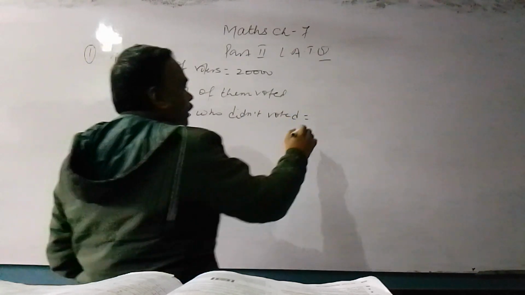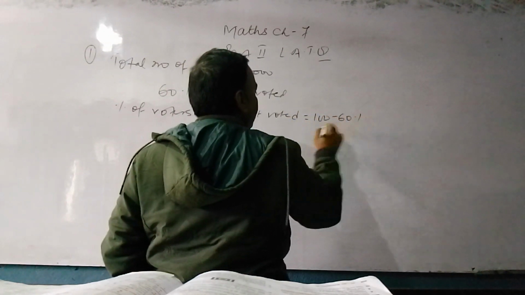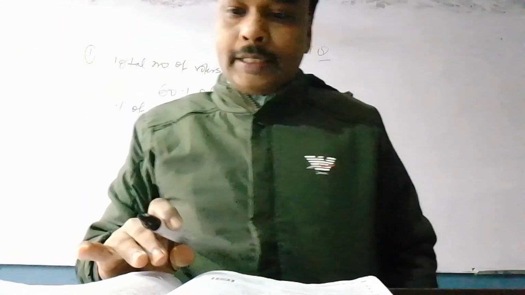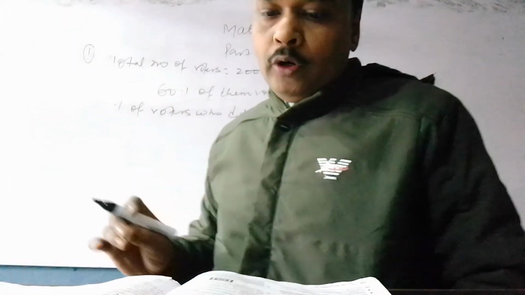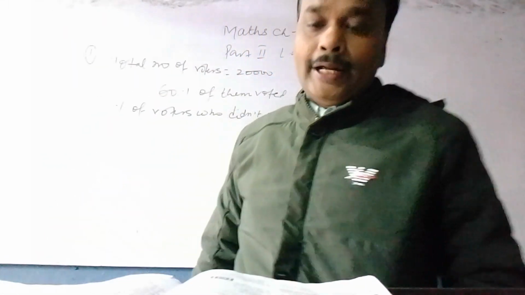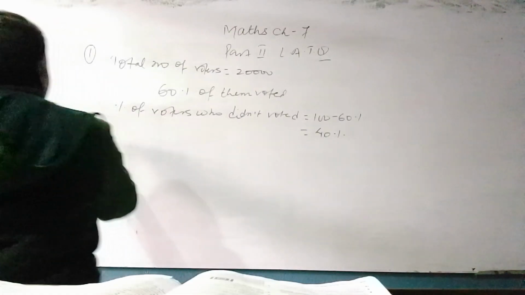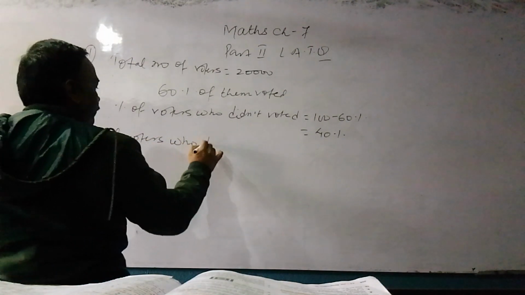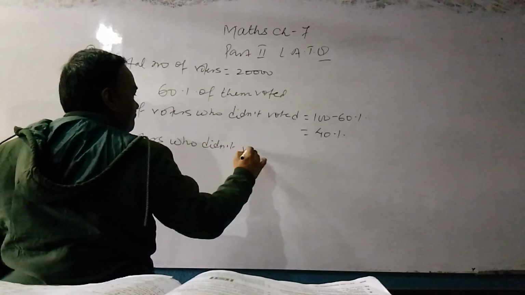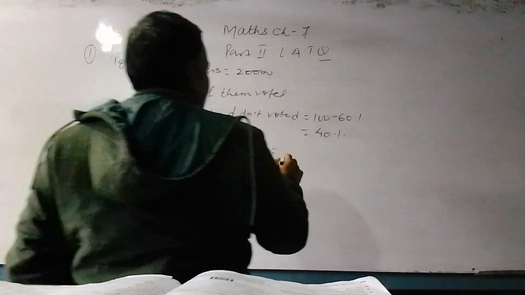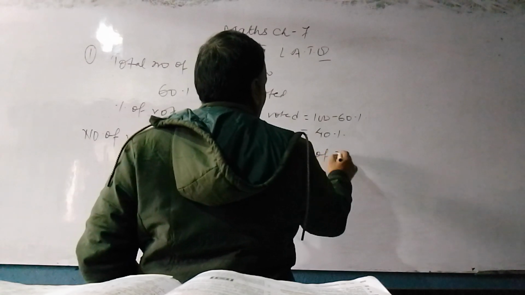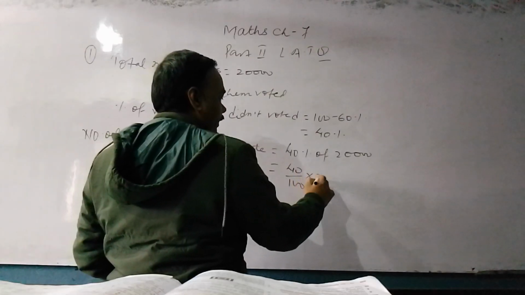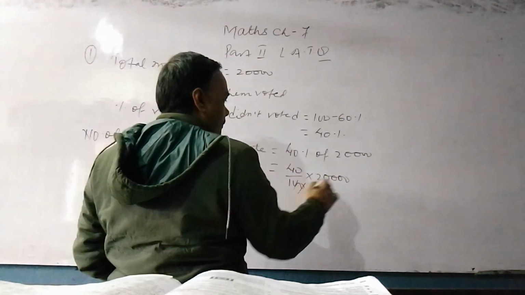Percentage of voters who didn't vote is equal to 100 minus 60% is equal to 40%. Clear? Can you find how many actually didn't vote? The number of voters who did not vote is equal to 40% of 20,000 is equal to 40 by 100 into 20,000.